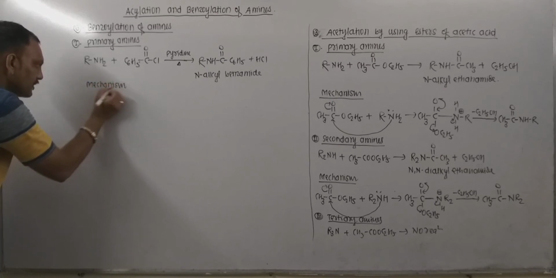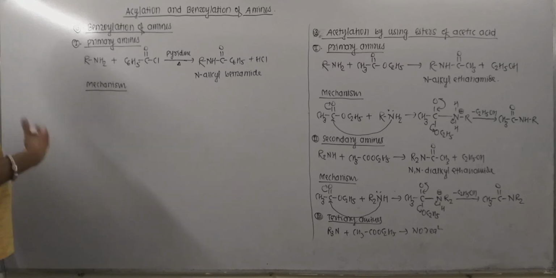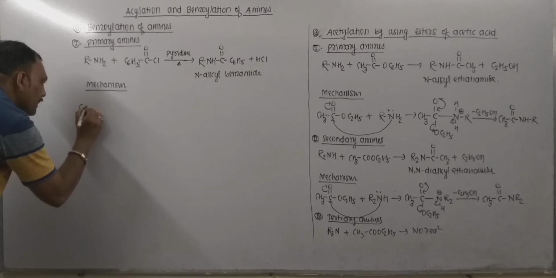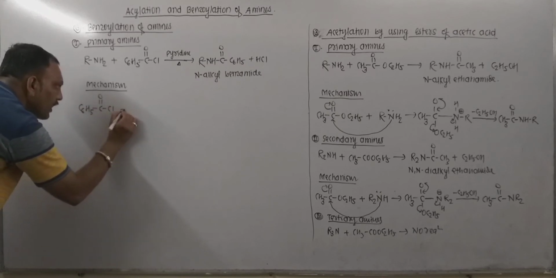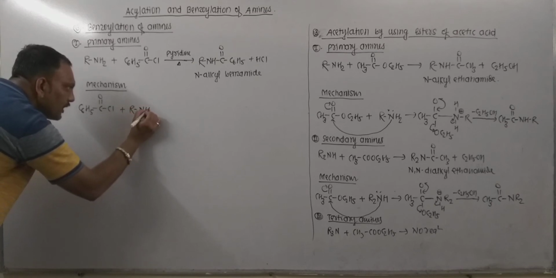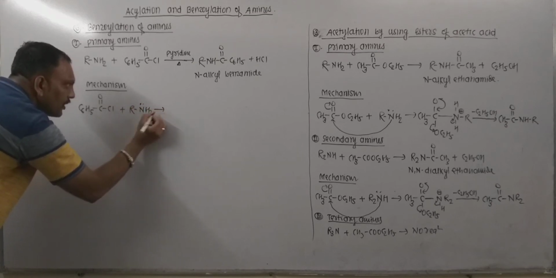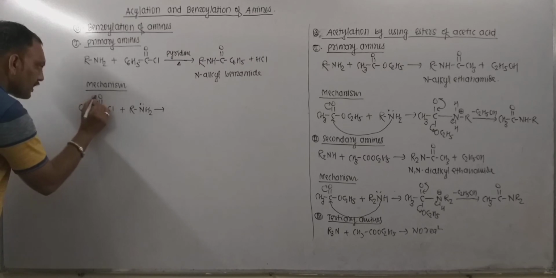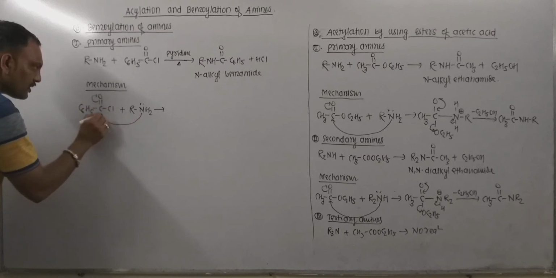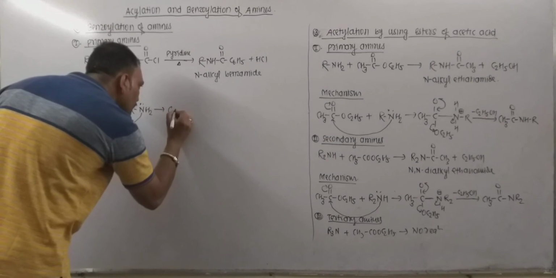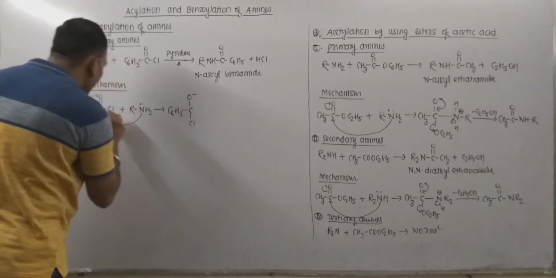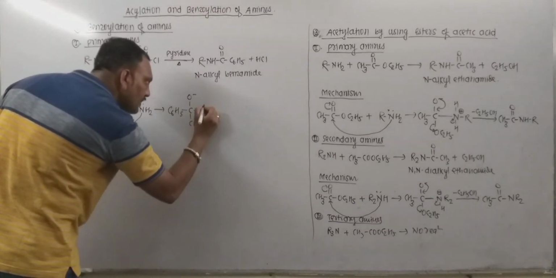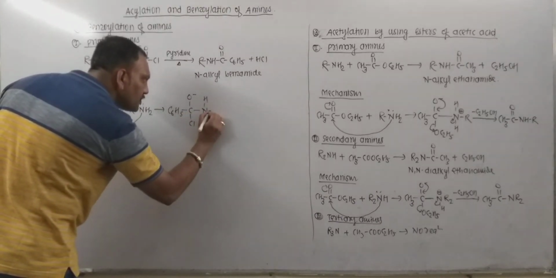This mechanism is also so simple. So this can be compared with the reaction with acetyl chloride. So benzoyl chloride can be written like this. When we treat this benzoyl chloride with primary amine, we know that nitrogen bears a lone pair and this group is polar. So nitrogen attacks on carbon, leading to the formation of C6H5CO negative. This chlorine can be written in this way. NH2R.